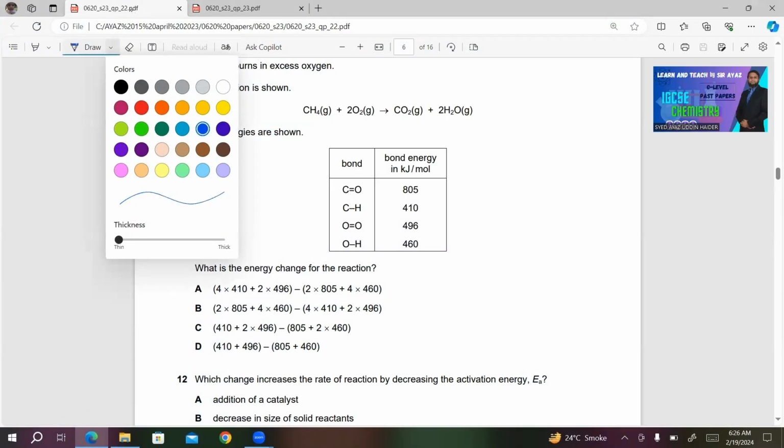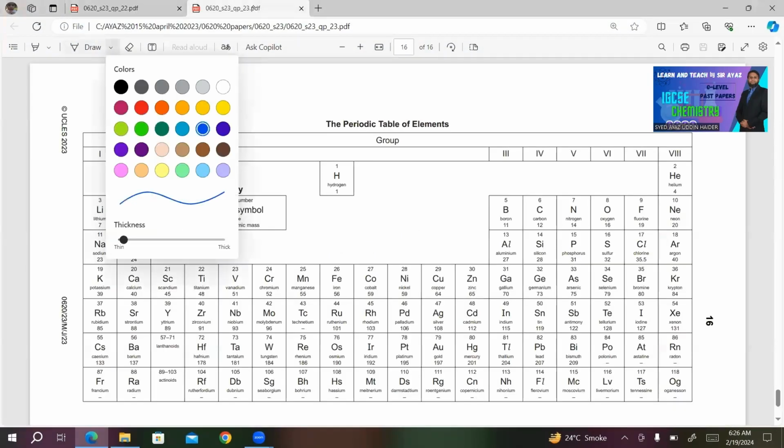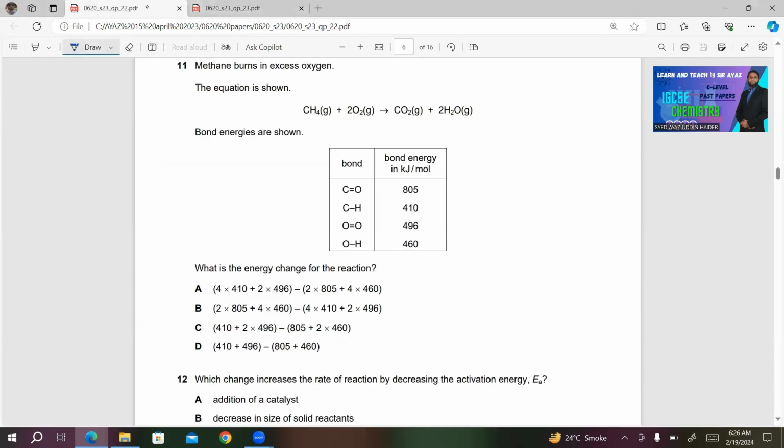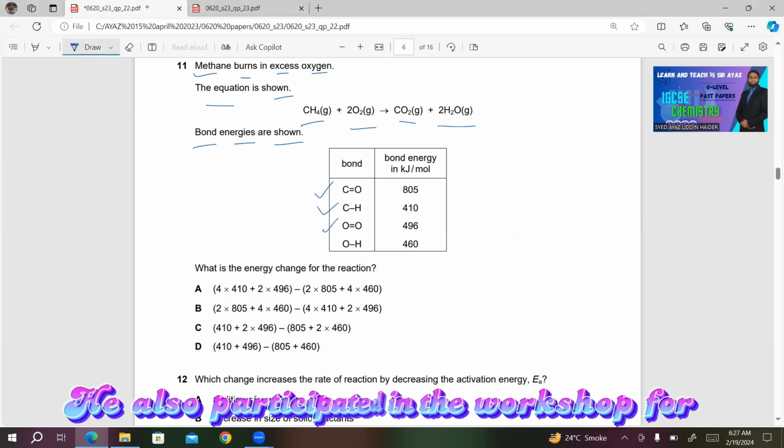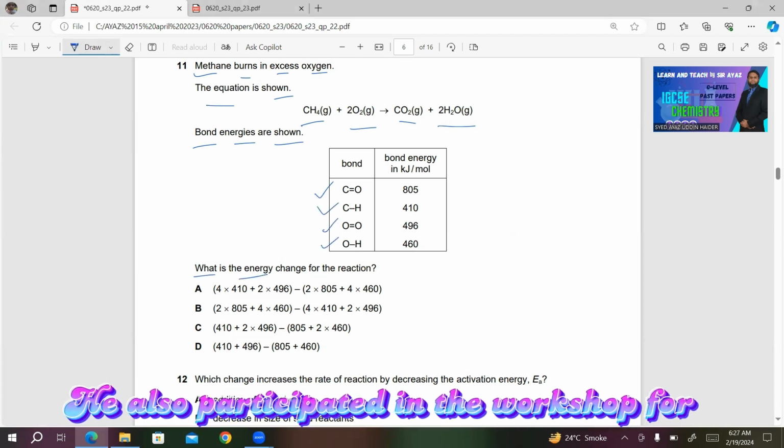Question number 11. Here's a question. Methane burns in excess oxygen. The equation is shown: CH4(g) plus 2O2(g) gives CO2(g) plus 2H2O(g), where g means gas state. Bond energies are shown. Here's the bond energy for C=O, C–H, O=O, O–H. What is the energy change for the reaction?